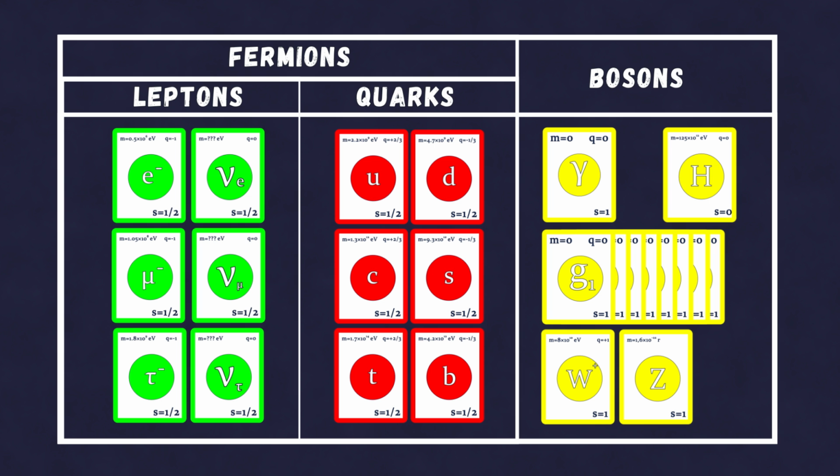Leptons, which do not participate in the strong interaction, are divided into the charged electron, muon, and tau lepton, which take part in electromagnetic and weak interactions, and the uncharged neutrinos, which participate only in weak interactions, in which all fermions are involved. In total, there are 12 fermions, the same number as bosons. However, if we count antiparticles separately, the symmetry is broken, and there are 24 fermions and 13 bosons.